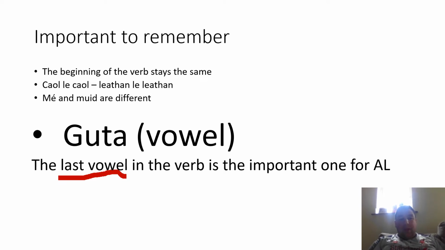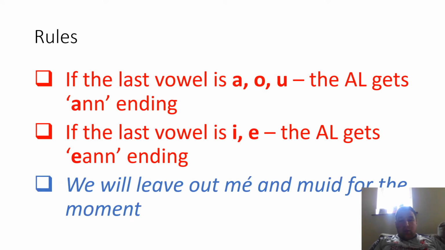For mé and muid, the endings are different, so we're going to leave them to the end. We'll talk through the endings for the rest of them, the tú, sé, sí, sibh, siad first, and we'll come back then to the mé and the muid. So the rules are pretty simple for these then.